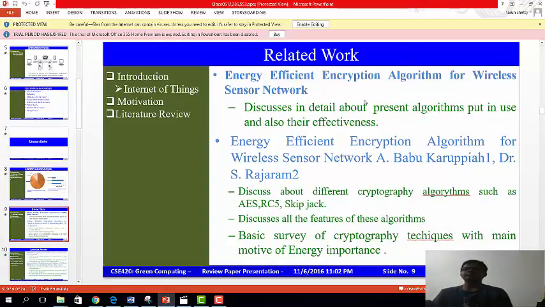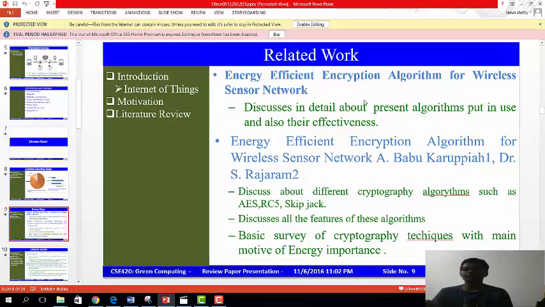Next, some of our papers include energy efficient encryption algorithm for wireless sensor networks. This paper discusses in detail the present algorithms put in use and their effectiveness, that is, how the algorithms are being implemented in the present environment and how effective they are.